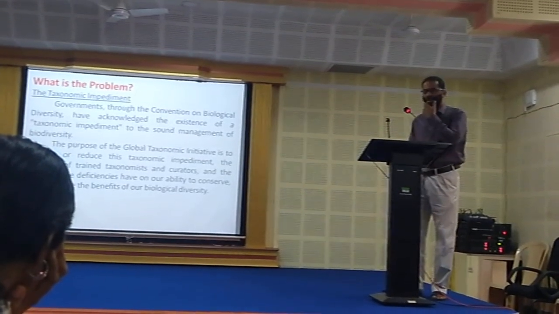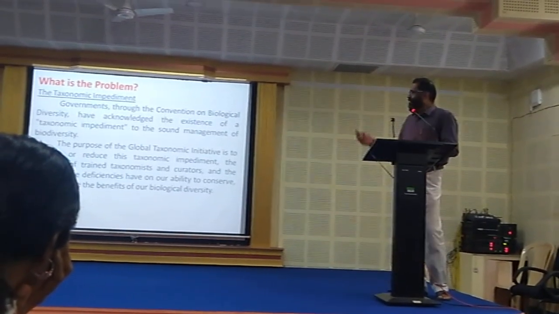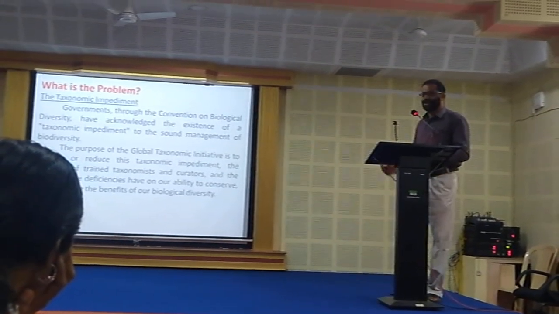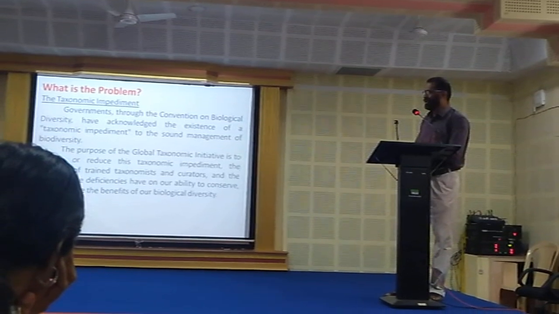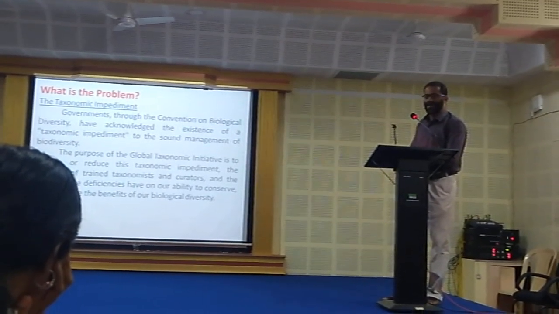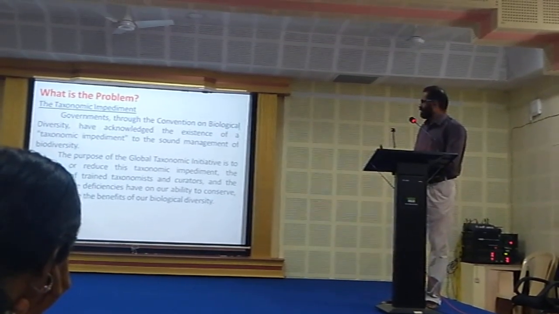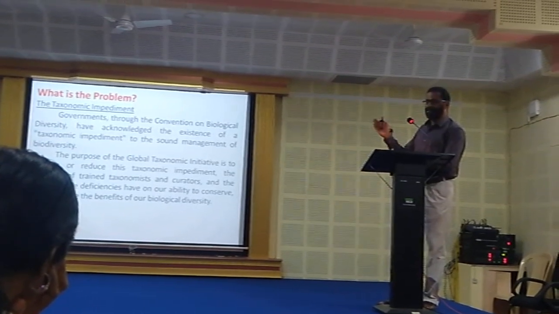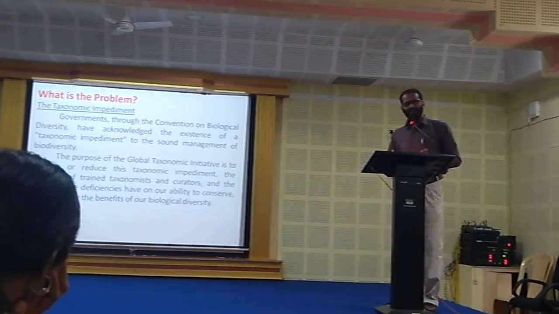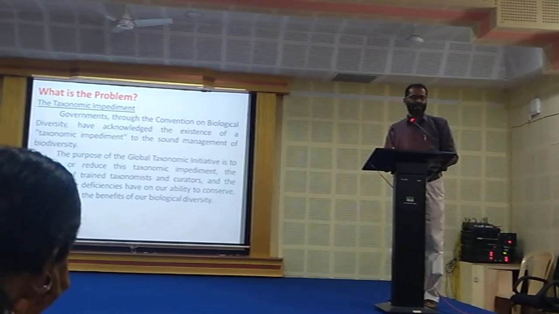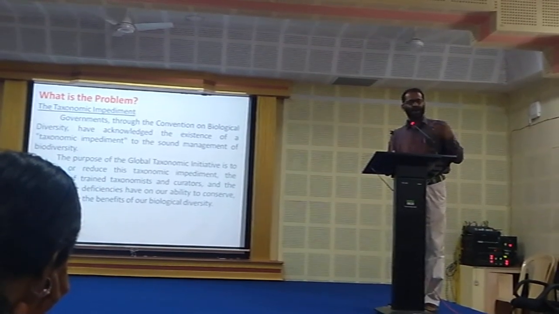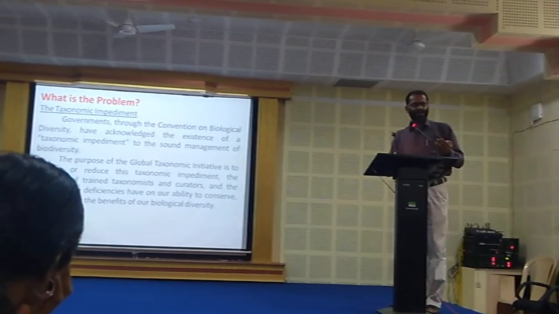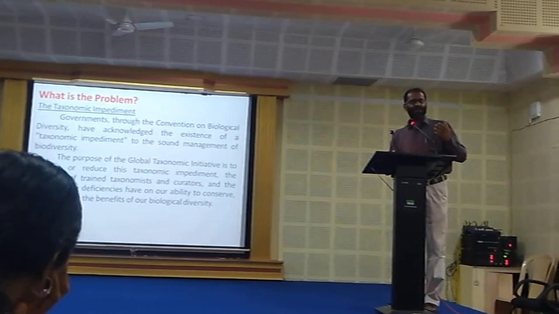Then what's the problem here? The taxonomic impediment. Through the Convention on Biological Diversity, the governments themselves have acknowledged the existence of a taxonomic impediment to the sound management of biodiversity. To manage and monitor biodiversity, the taxonomic impediment is a major factor.